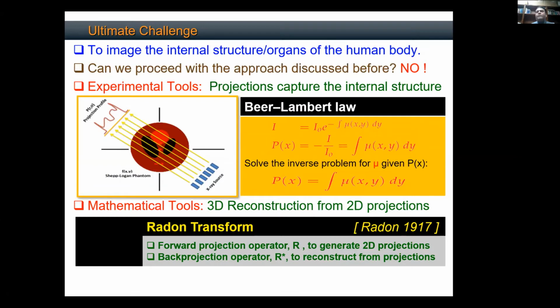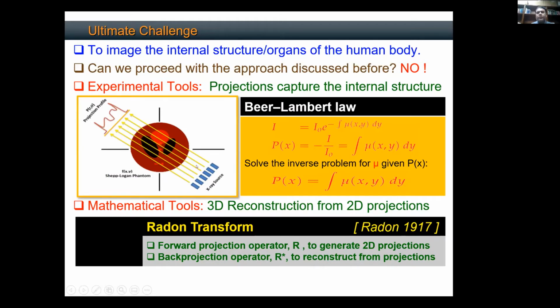This mu is the attenuation map of the object, and this is what I want to reconstruct. Once the X-ray enters this body and traverses this path, it gets attenuated one by one as it meets different material properties or tissues. As it leaves, it is attenuated by the cumulative sum. This is the cumulative attenuation that you get. That's why you have an integral here.